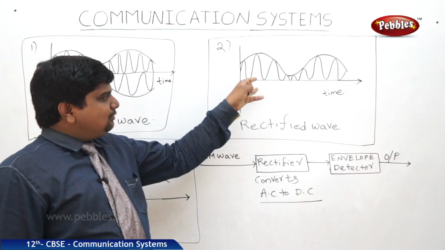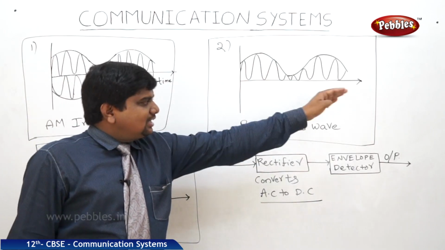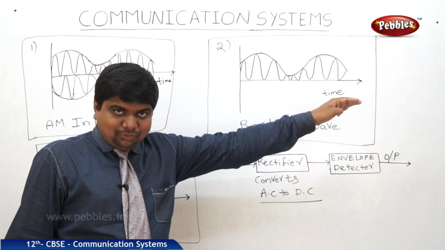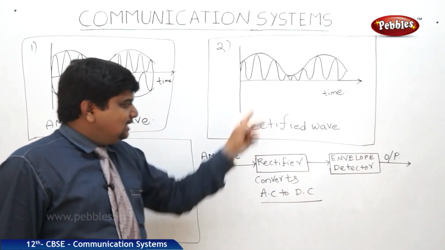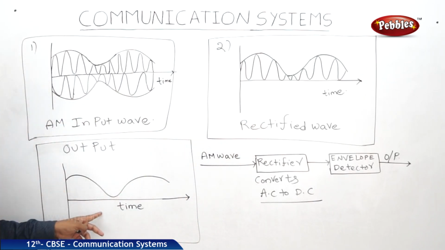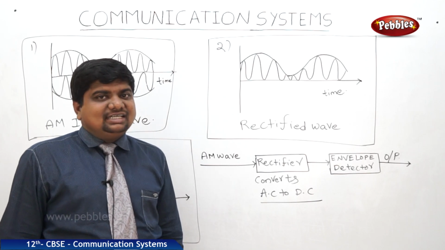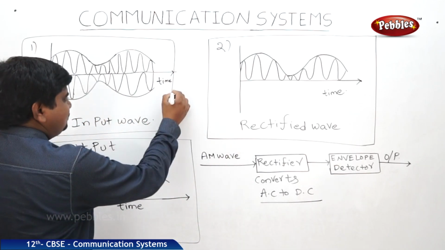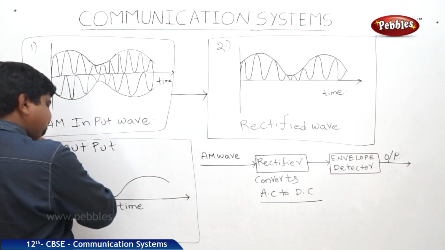The rectifier converts the AC to DC, so the alternating part is removed. Only the DC part which is above the axis is left, and this rectified wave is connected to the output receiver, the detector, and this detector releases the wave without any disturbances or any mixing of AC and DC. So input to rectifier, rectifier to output.